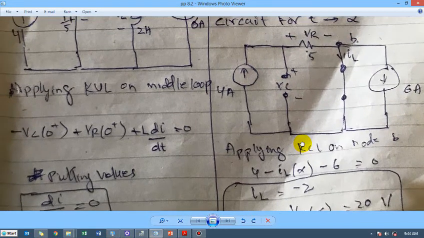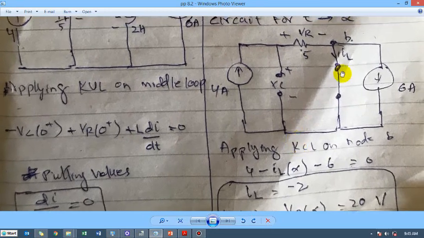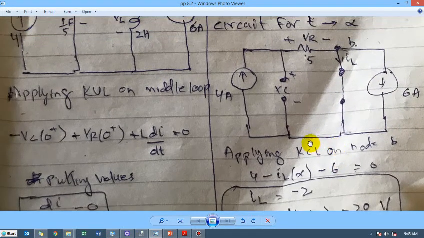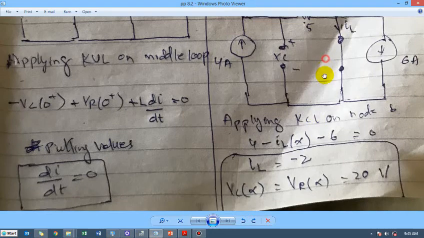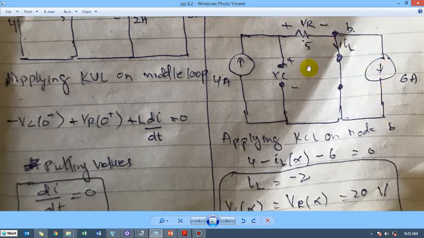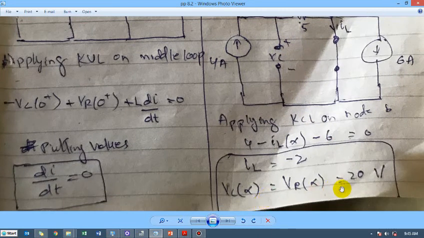Here there is no power supply connected, this is an open circuit. So in a stable condition, the whole 4 ampere current is going to pass through VR, so VR is equal to 5 multiplied by 4 ampere, that is 20, and these terminals are common, so VC is also going to be 20. VC is also 20, the stable voltages.